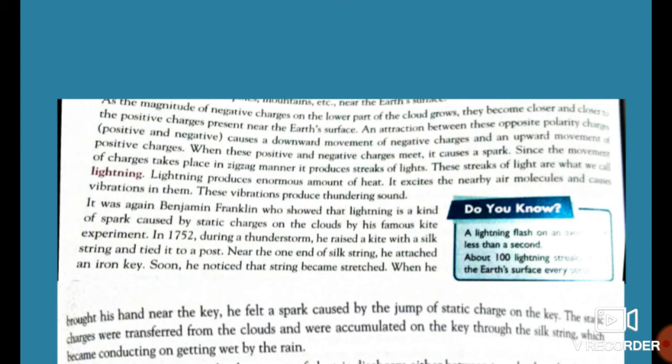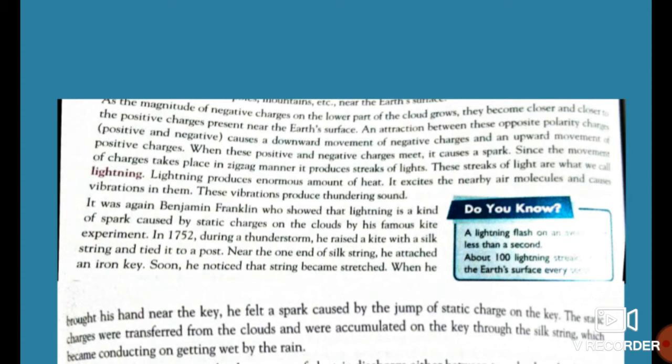These streaks of light are what we call lightning. Lightning produces an enormous amount of heat. It excites the nearby air molecules and causes vibrations also. Hence we hear the thundering sound due to these vibrations, students.